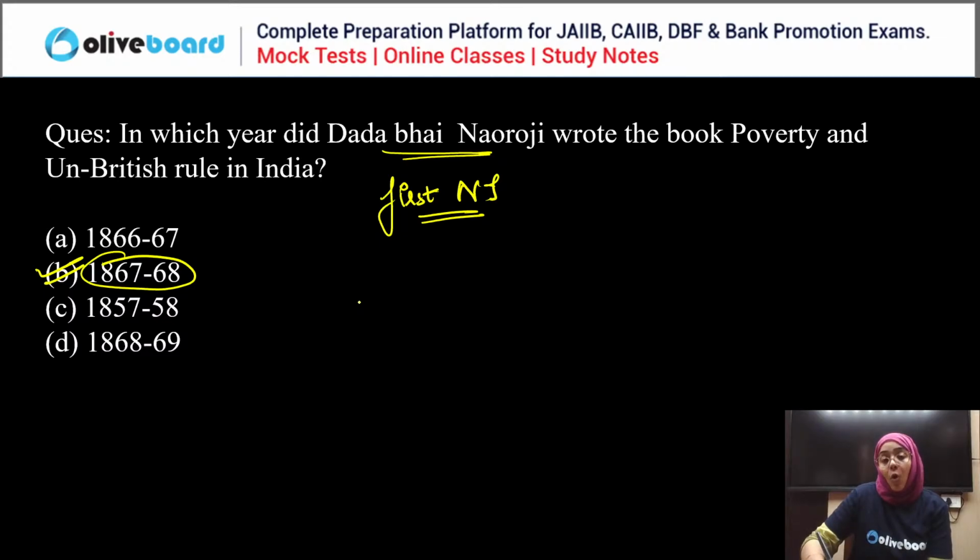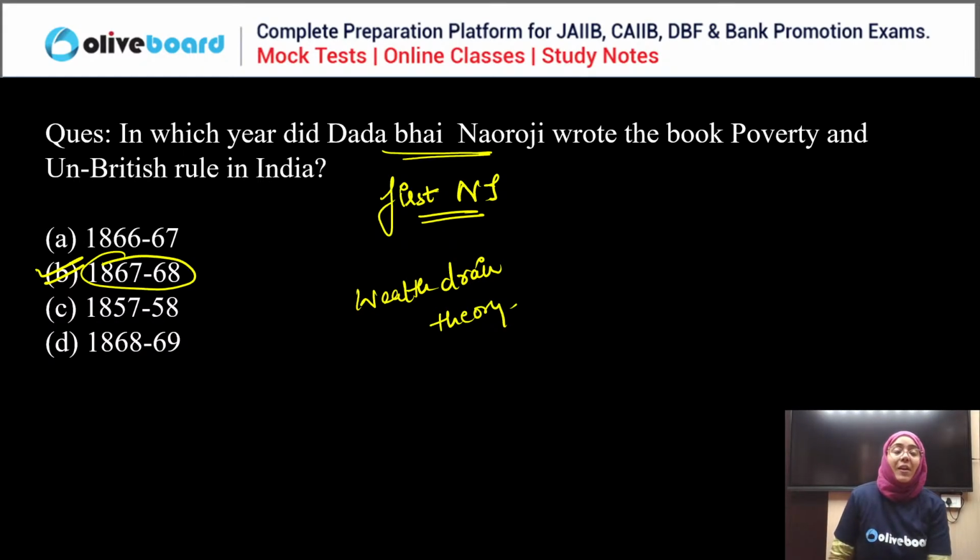And in this book, the wealth drain theory has also been published. Wealth drain theory means, because of the British exploitative policies, wealth was drained. The British made India only for trade, or for the supply of raw materials, cheap labor and capital to the UK, right?